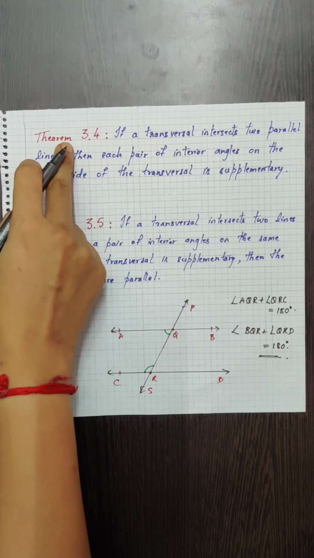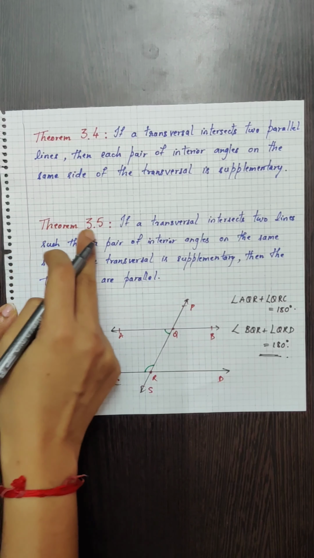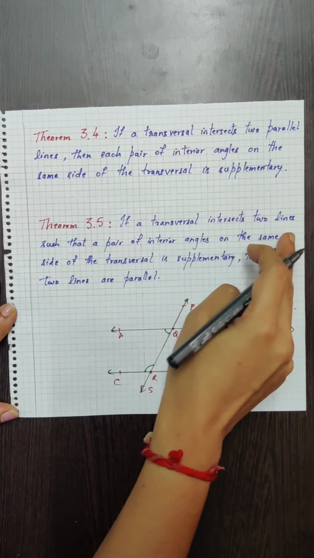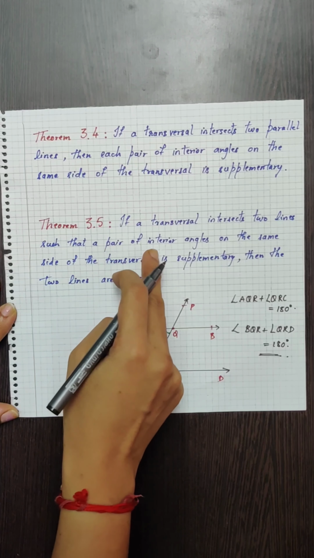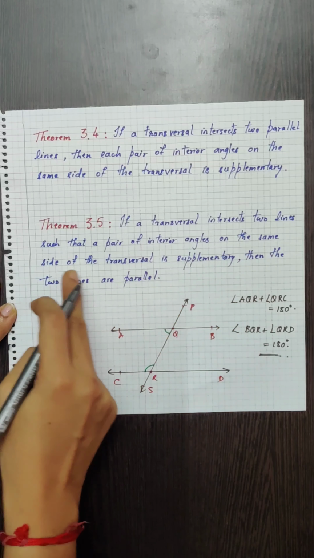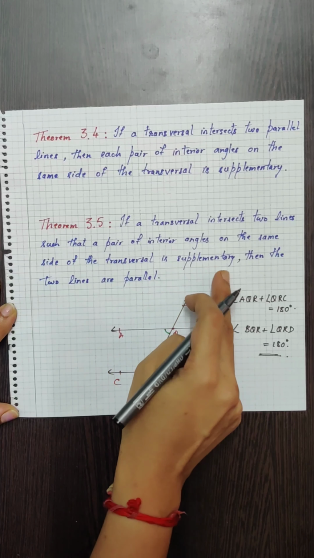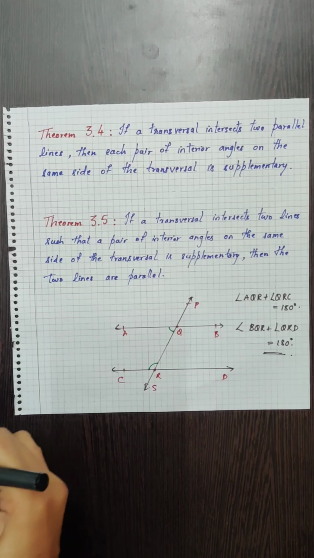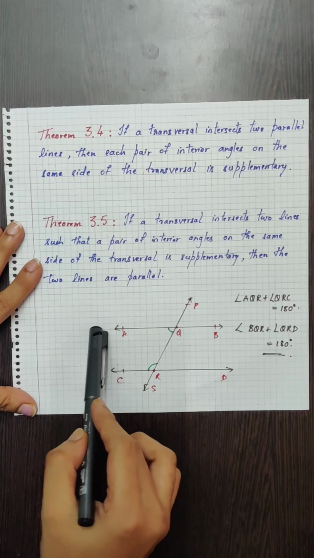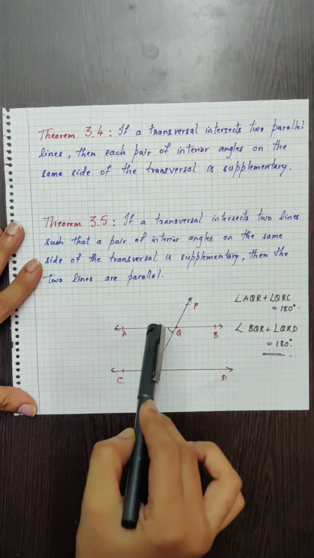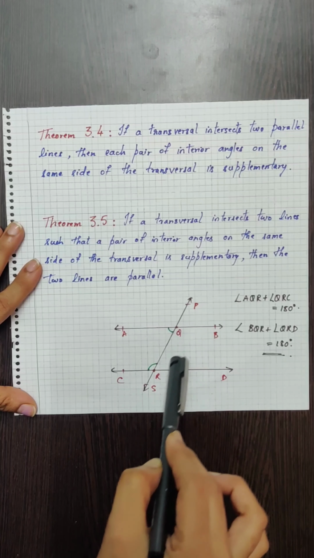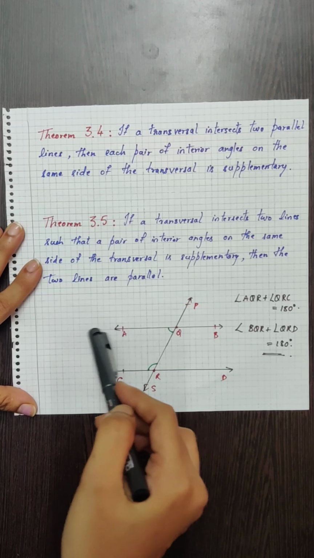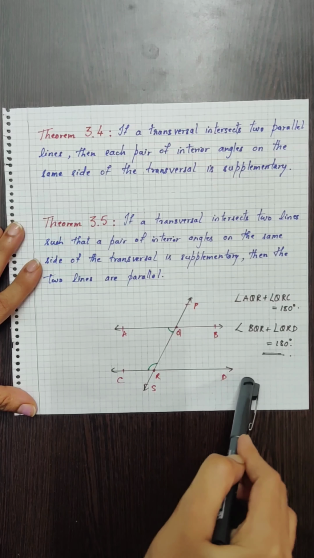Now the converse of theorem 3.4 is theorem 3.5, which states that if a transversal intersects two lines in such a way that a pair of interior angles on the same side of the transversal is supplementary, then the two lines are parallel. So if the transversal intersects two lines in such a way that the interior angles on the same side of the transversal are supplementary, then the two lines are said to be parallel to each other.